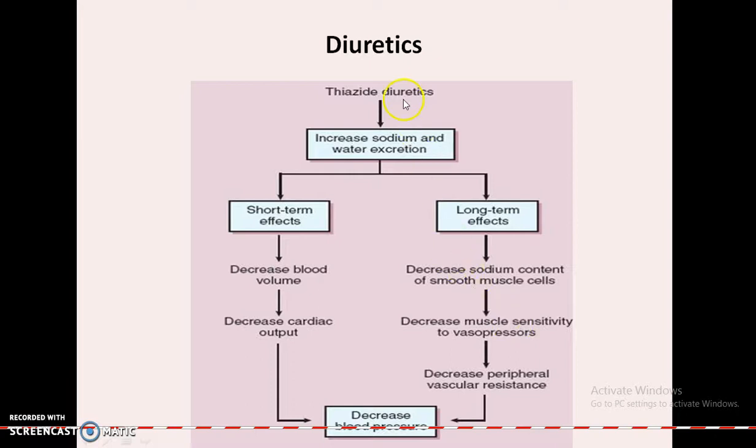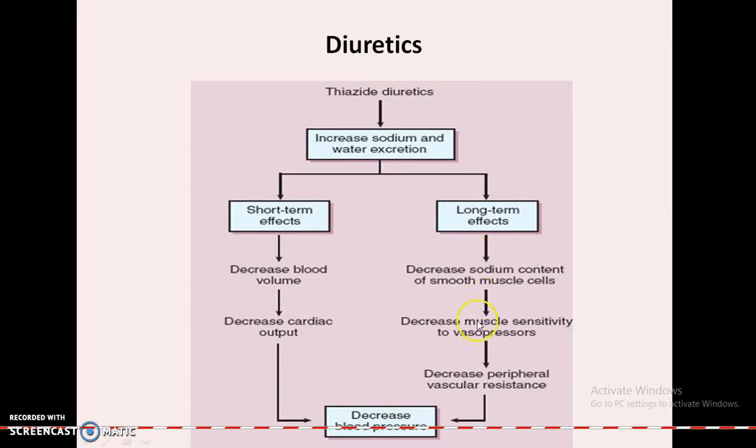Coming to how the diuretics act. For example, one of the classes under diuretics is thiazide diuretics. If thiazide diuretics are administered, they will increase sodium and water excretion, and that leads to short-term and long-term effects. The short-term effect is a decrease in blood volume, and hence it decreases the cardiac output.